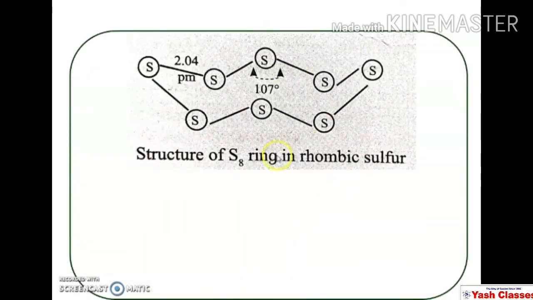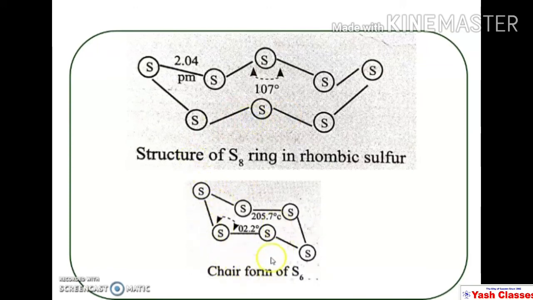So this is the structure of rhombic sulfur. This is the crown shape. The angle sulfur, sulfur, sulfur is 107 degrees and it looks like a crown. It is also called puckered ring structure, or it has a crown shape.